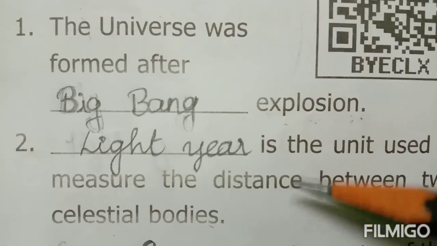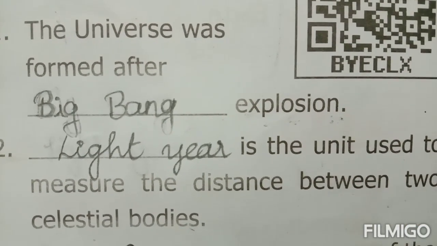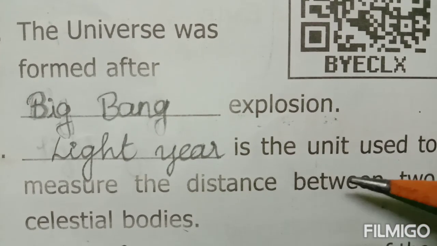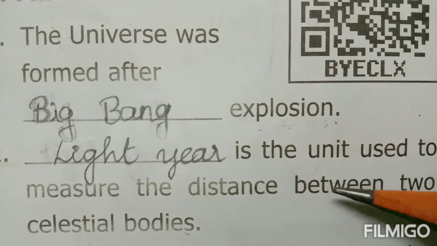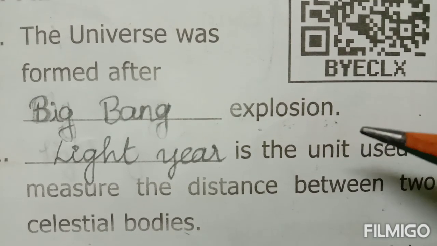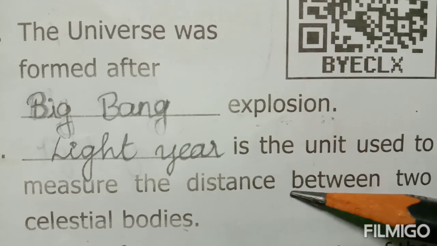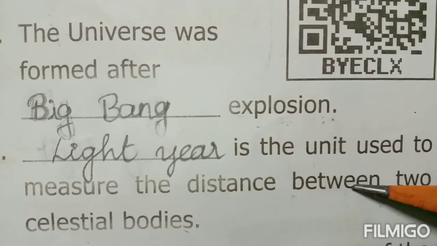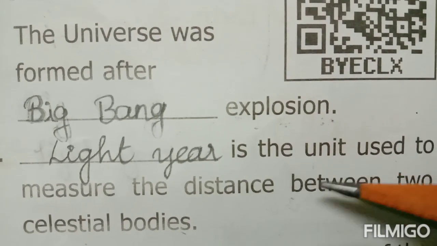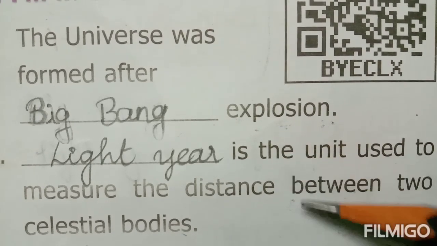Second one, dash is the unit used to measure the distance between two celestial bodies. Celestial bodies means stars, moon, planets, everything we can see in the sky, in space. So the distance between one celestial body and another has one unit, that is called light year. Which is the unit used to measure the distance between two celestial bodies? Light year.